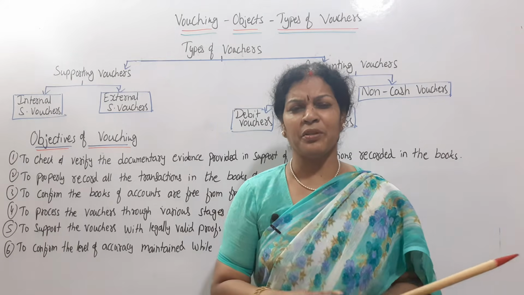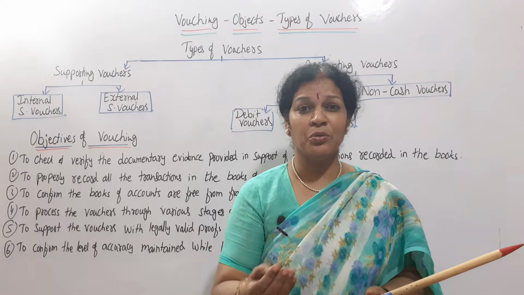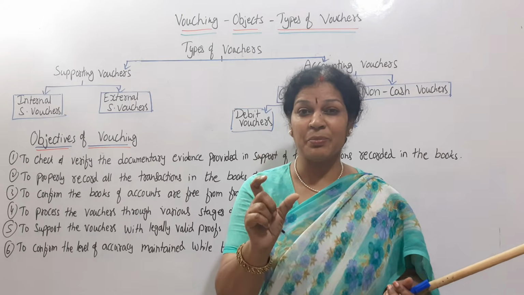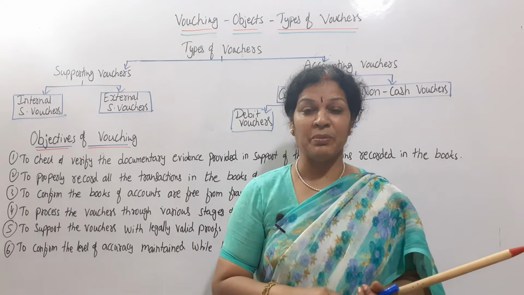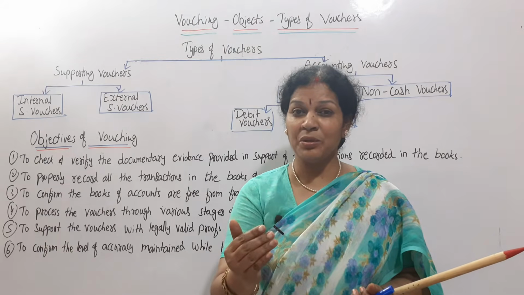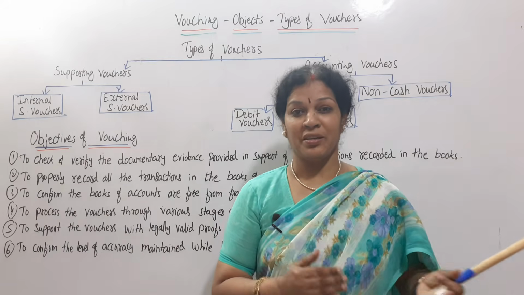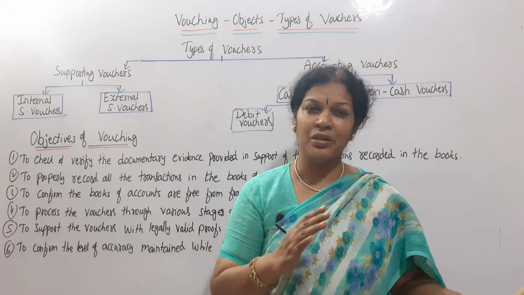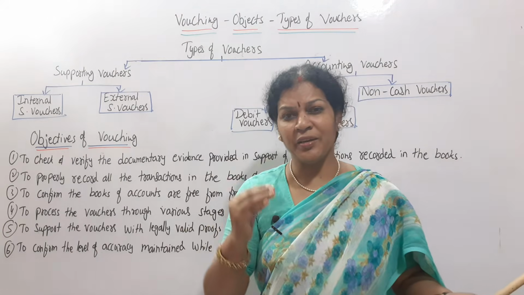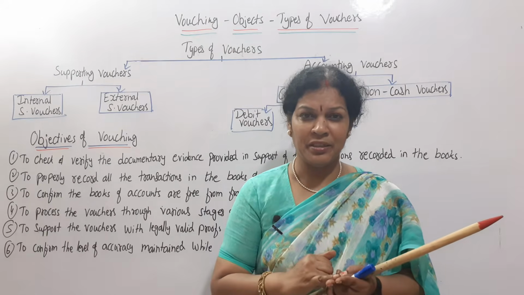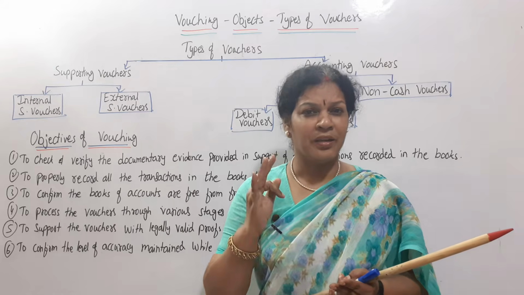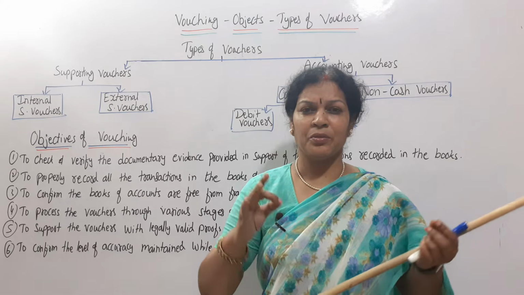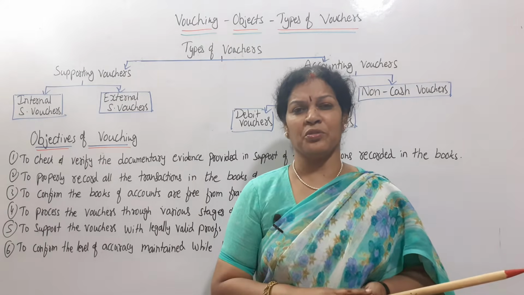There are different types of vouchers. Like when we purchase the goods, when we sell the goods, definitely there will be a voucher. When we are purchasing, a purchase receipt will be there. When we are selling, a receipt will be there. In the same way, when we are issuing the goods, a voucher will be there. Not only purchasing and selling, any kind of written documents like company meetings and minutes of the meeting, and also any kind of resolutions taken by the company, rules and regulations, everything comes under the vouchers only.